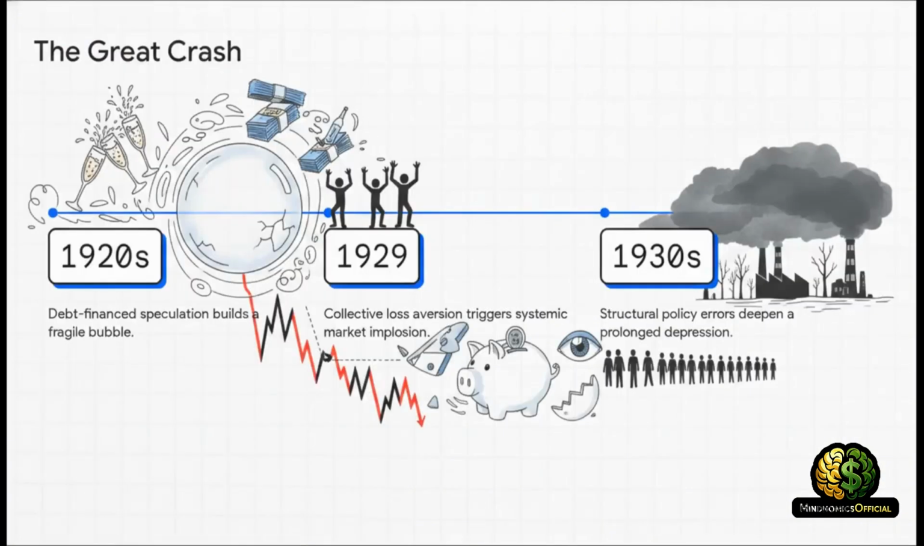Take the Great Crash, for example. In the 1920s, massive debt finance speculation built a huge, fragile bubble. Then, in 1929, a trigger event caused millions of people to simultaneously cave to loss aversion, creating a systemic market implosion. By the 1930s, that individual biological panic had mutated into a devastating, prolonged economic depression.